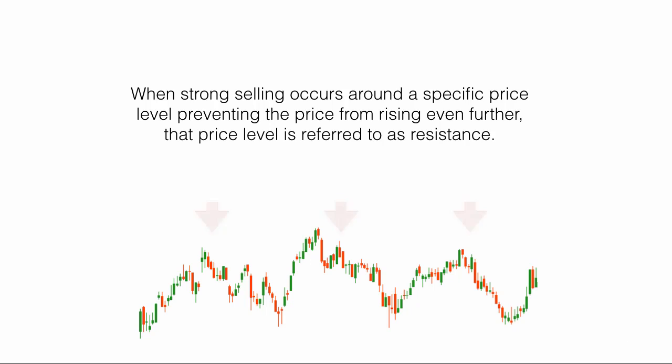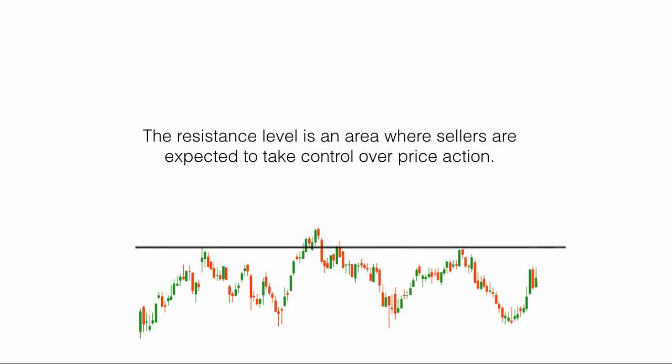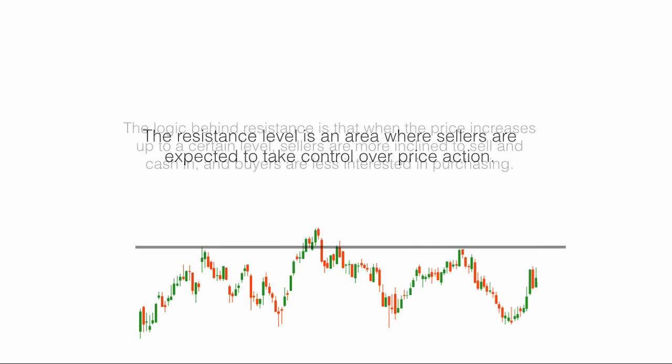When strong selling occurs around a specific price level, preventing the price from rising even further, that price level is referred to as resistance. The resistance level is an area where sellers are expected to take control over price action.